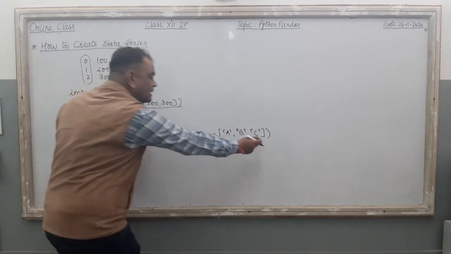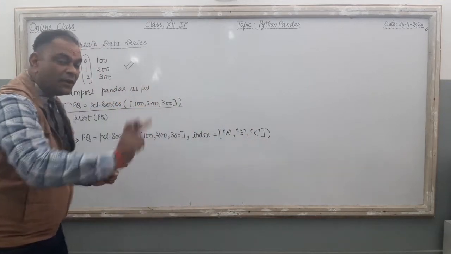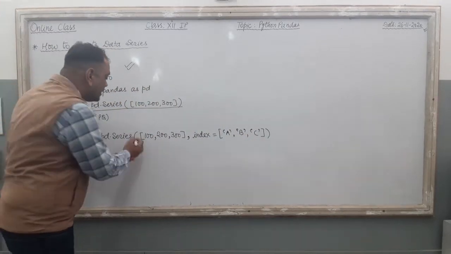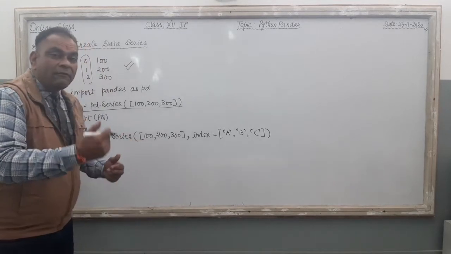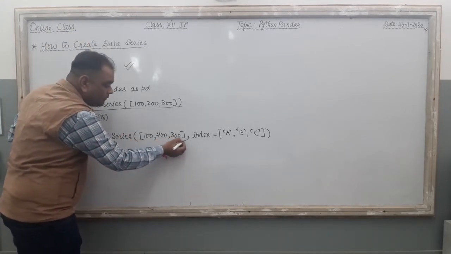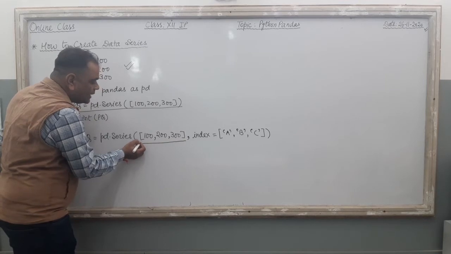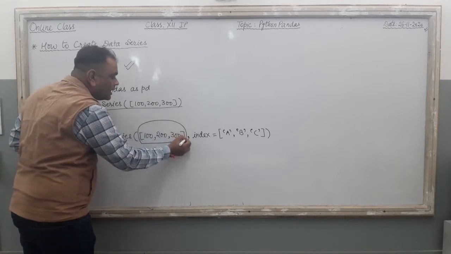Now inside the small brackets of this Series function, I separate two different things. Now this part, before the comma, this one, it is before the comma, one comma is there.